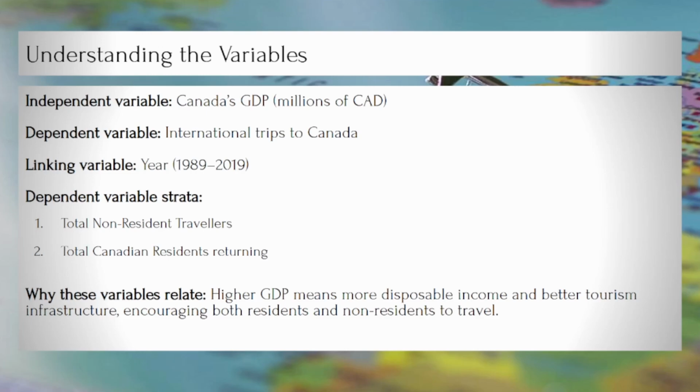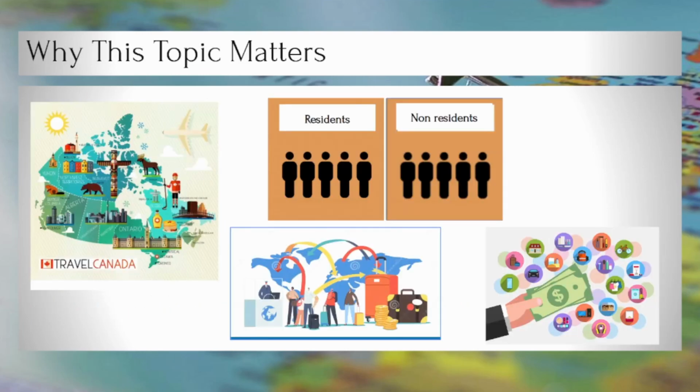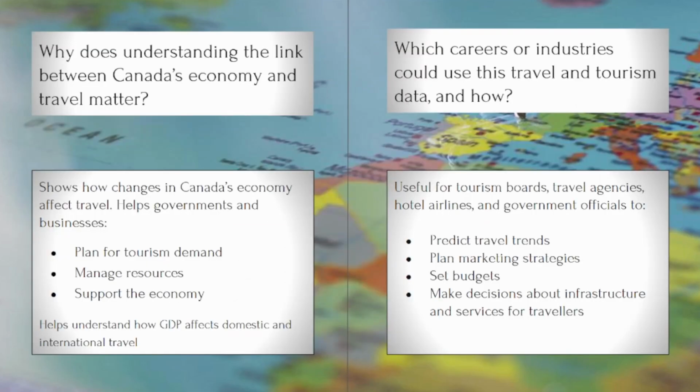to changes in GDP. Travel and tourism are a major part of Canada's economy, contributing billions of dollars each year. Both residents and visitors spend money on hotels, transportation, food, and attractions. By looking at these two groups separately, we can see how economic growth affects domestic and international travel patterns. Understanding this relationship helps governments and businesses plan for tourism demand, manage resources, and support the economy.